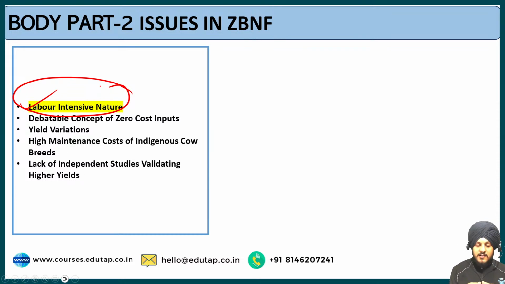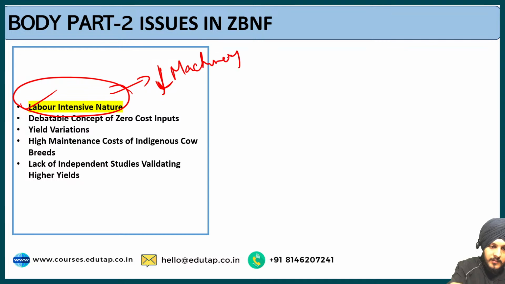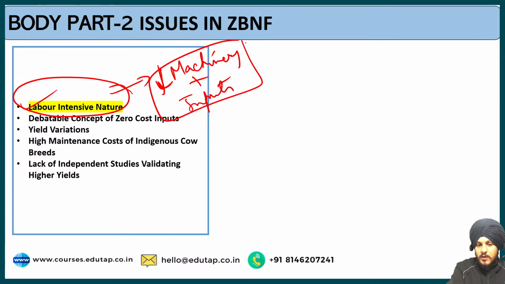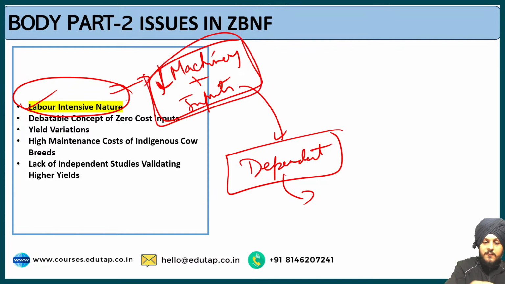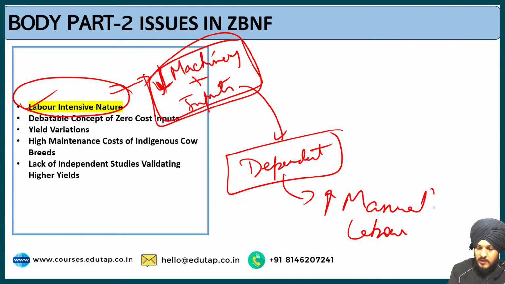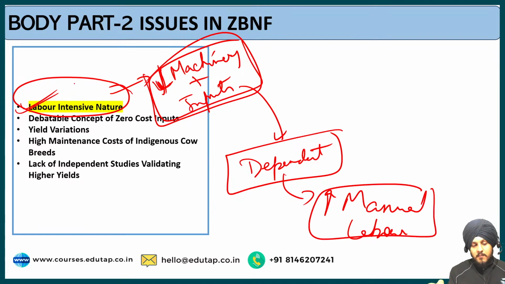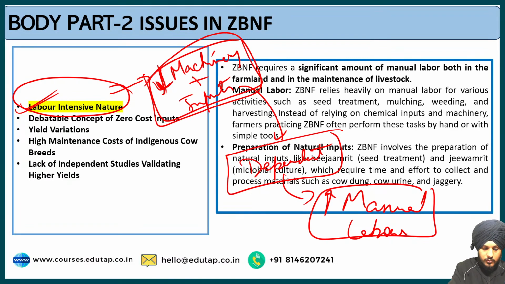Of course the thing about zero budget natural farming is that it involves the minimal use of machinery and other type of inputs, the external inputs. So what does it lead to? It makes the farmers more dependent on doing the agriculture work. When it promotes less machinery and inputs, it will promote more manual working. They will have to do the work manually, so manual labor. So this is an important issue, because let us go through the slides.